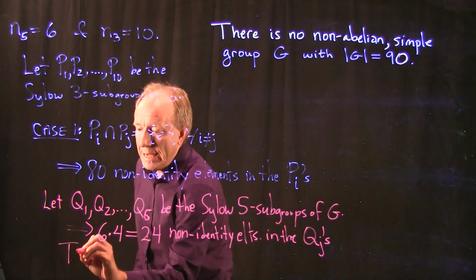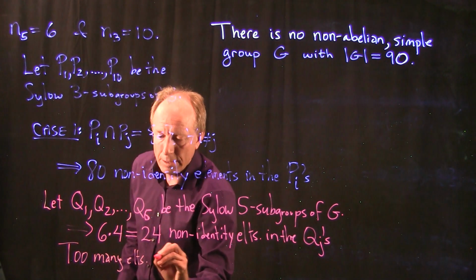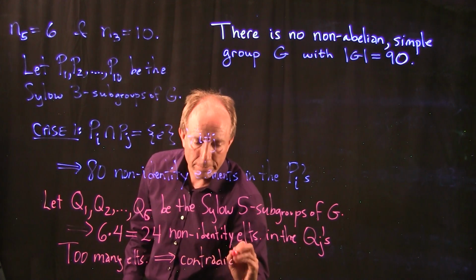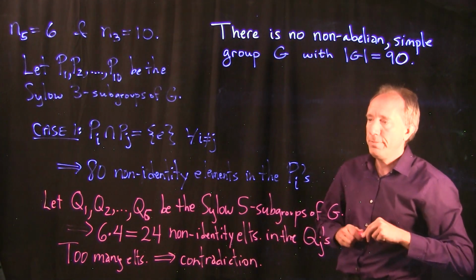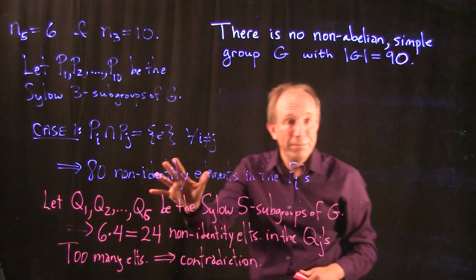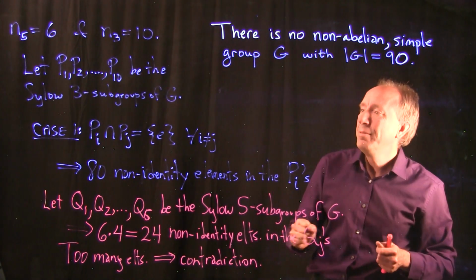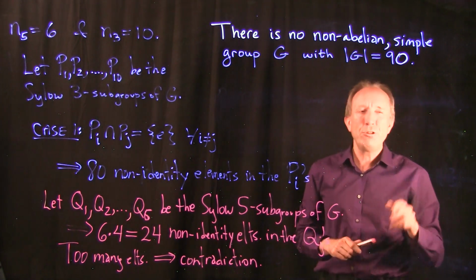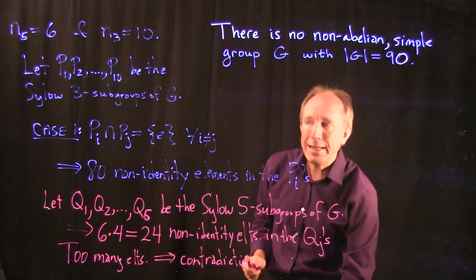So this is too many elements, and that implies that we have a contradiction in case 1. So what we can assume is that somewhere along the line, there must be a couple of these Sylow 3 subgroups that do not intersect just at E. Let's write down case 2.